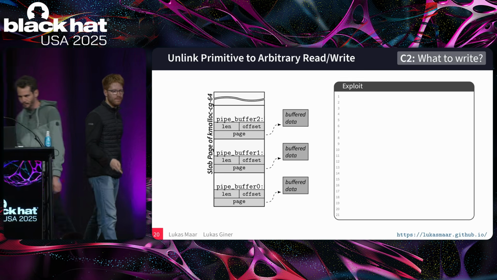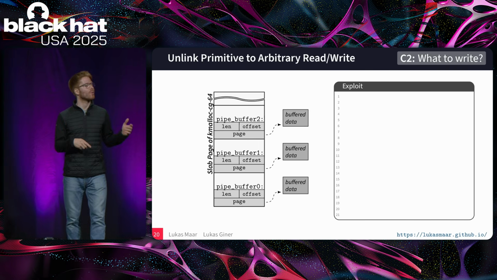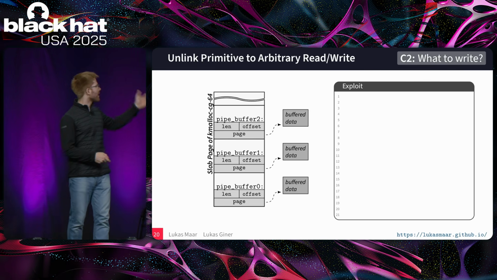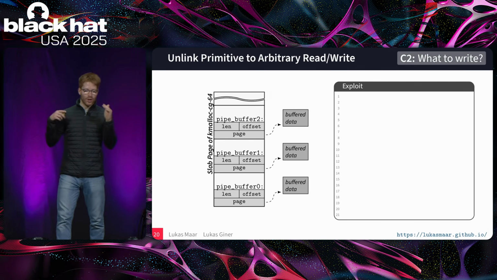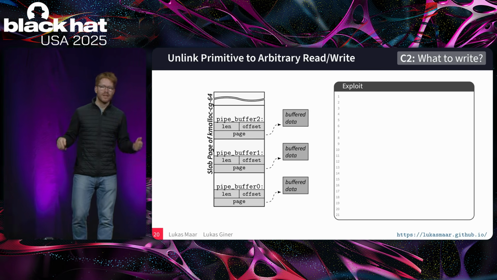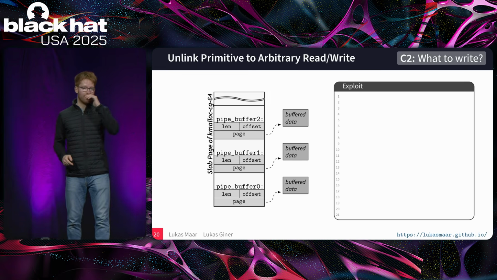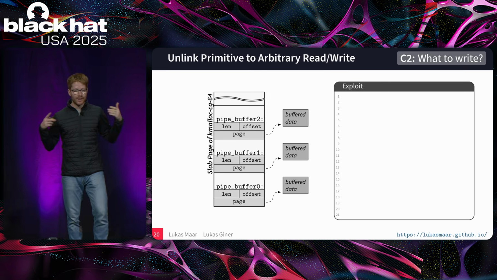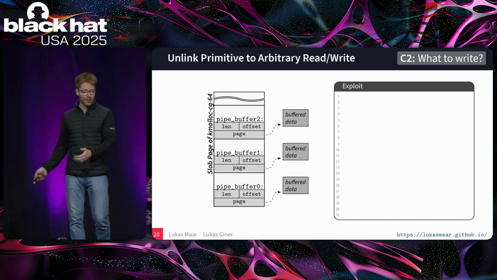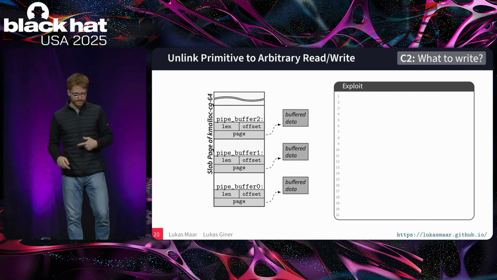Yes. Now, before explaining the exploitation technique to convert the unlinked primitive to an arbitrary read-write, let's consider the pipe buffer object. The pipe buffer object is the kernel object which stores metadata for every open pipe in user space. It stores a page reference of the physical backing page where the actual data is stored. It also contains a read and a write end.